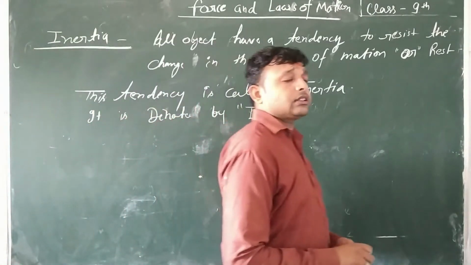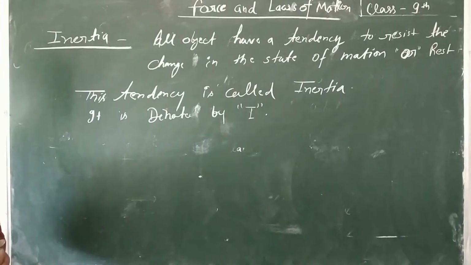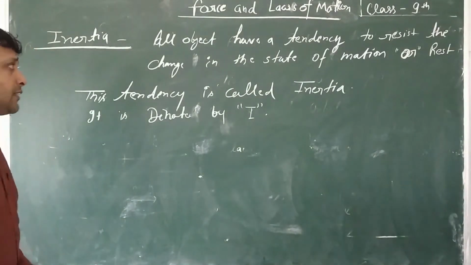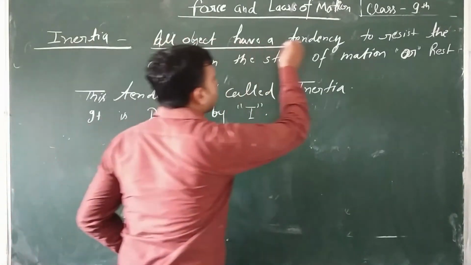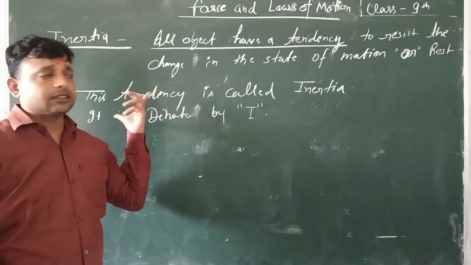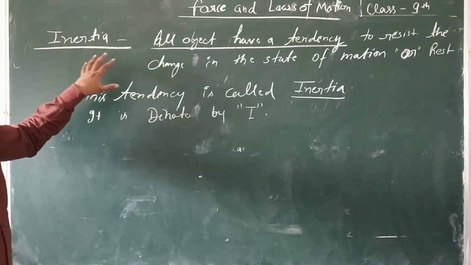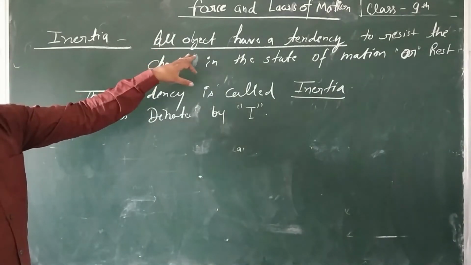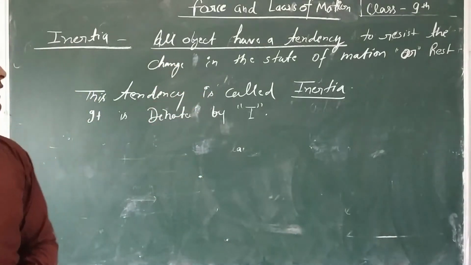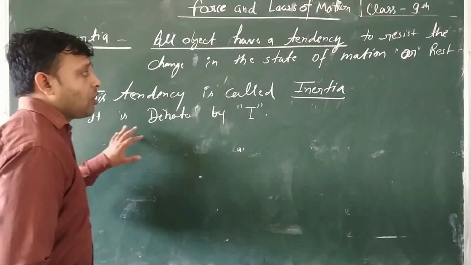This tendency is called inertia. Now, if any person is asking you what is inertia, then all objects have a tendency to resist the change in the state of motion or rest. This tendency is called inertia.